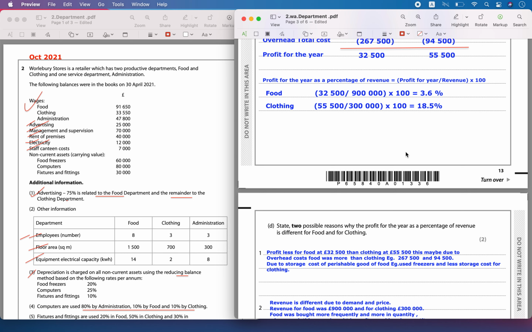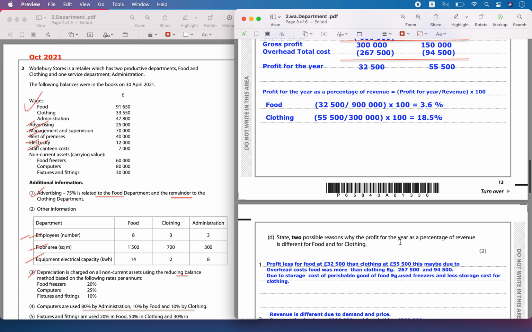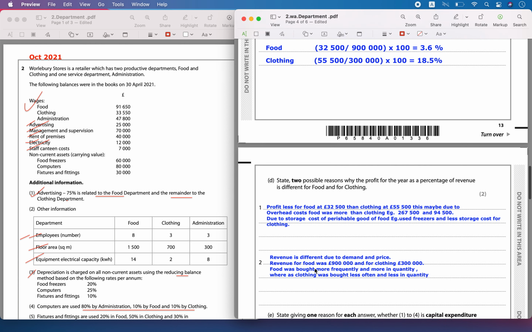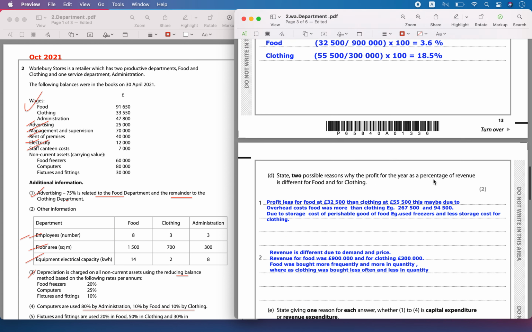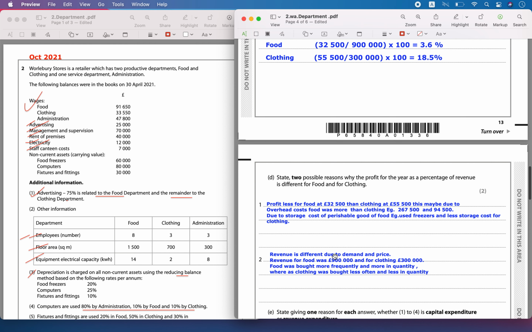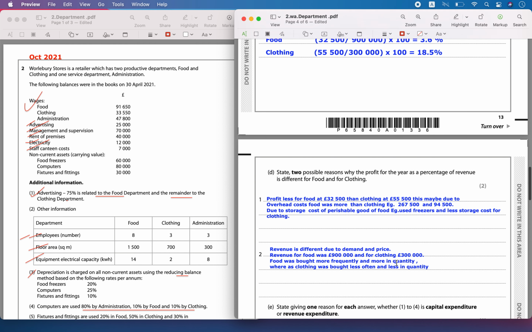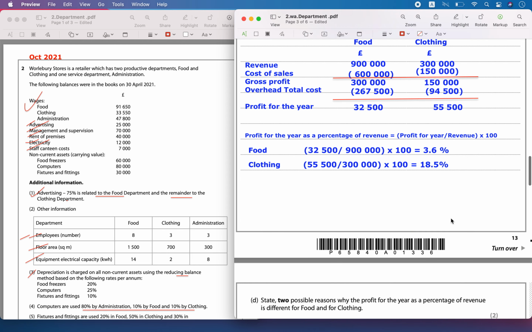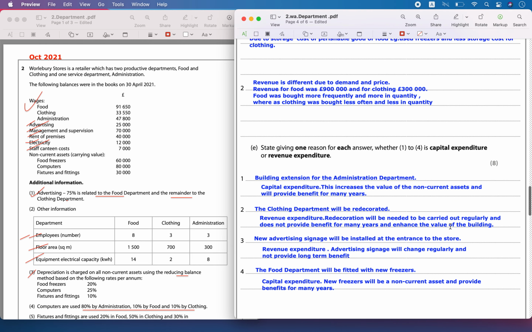Whereas for the clothing, because it's not a perishable good, you don't need any freezers, and the overhead cost must have been lower, so the profits were higher. The second thing we can notice is that for the revenue we have to comment. We can see that the revenue for the food was more than for the clothing. So you have to suggest the revenue for food was more, probably more quantity of food was bought by the people because it's an essential good. Whereas clothing was bought less often, probably that's why the revenue was not so much. Less often and less quantity.